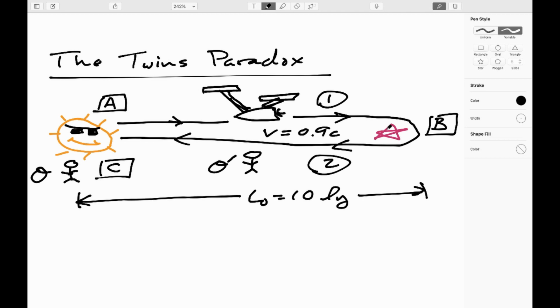So here's the issue. Each of them is going to swear that the other one is the one moving. Each of them is going to swear that the other person's clock is running slow. So when they get back, who's younger, or are they the same age? Think about that for a second, come up with your idea on that, and then we'll follow up.